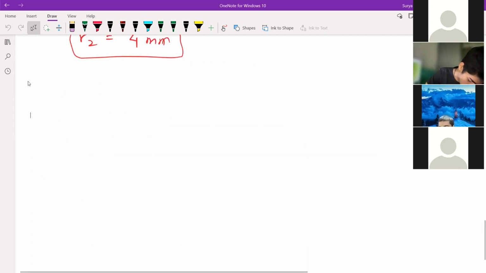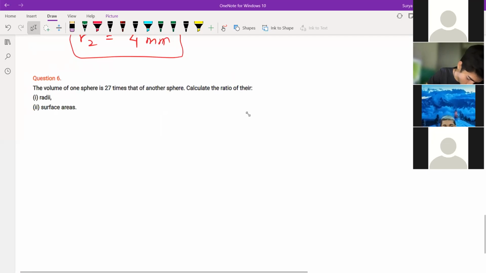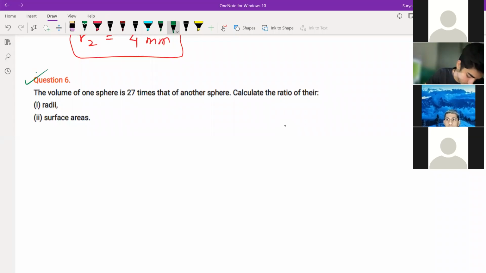Question number 6: The volume of one sphere is 27 times the other sphere. Calculate the ratio of their radii and surface areas. So one sphere is V1, another sphere is V2. One sphere's volume is x, this will be 27x, right?